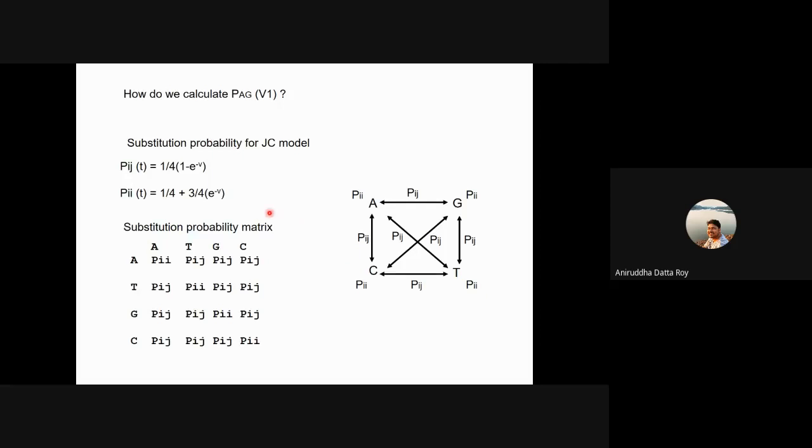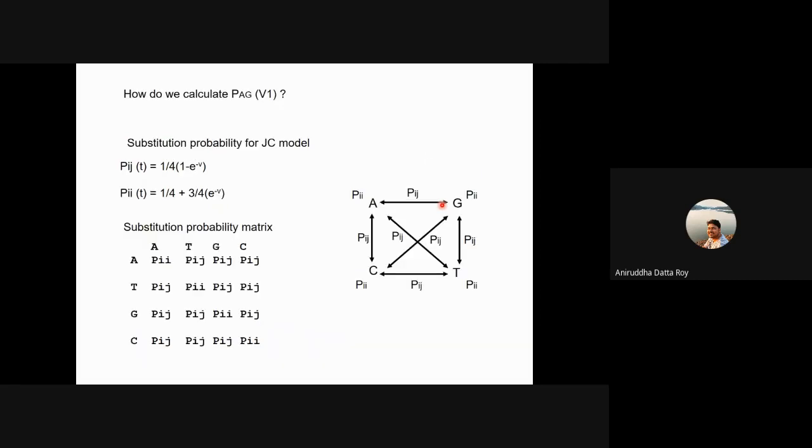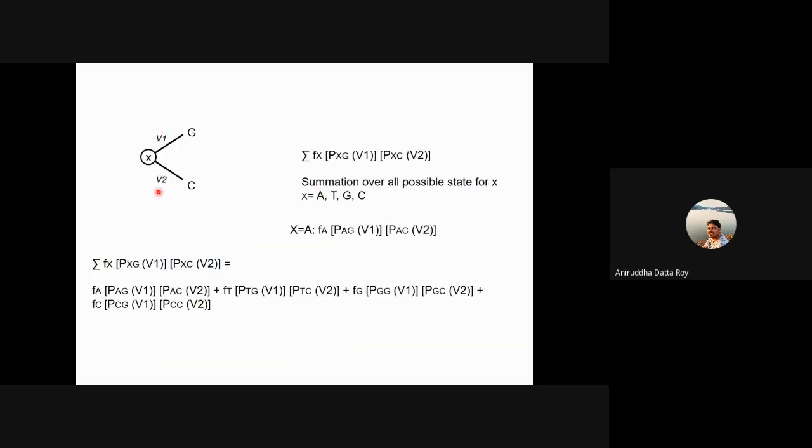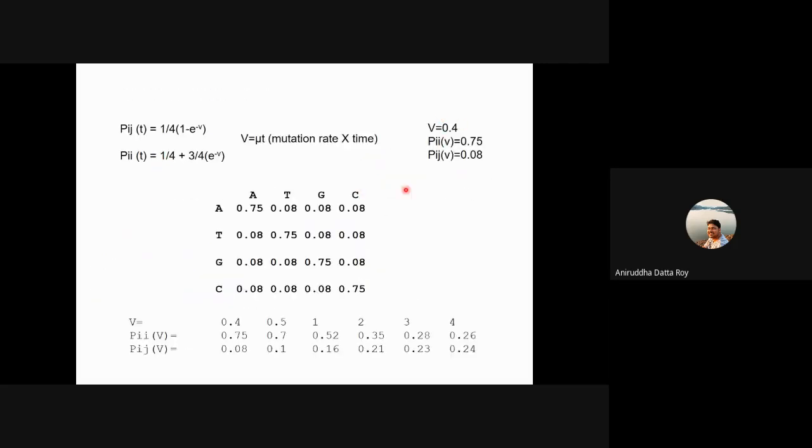And we can actually use this if we follow a Jukes-Cantor model. We can actually use this information. How do we do that? So let's assume, just for simplicity's sake, that all the branch lengths are 0.4. Okay, don't ask how we've got this number. We've just assumed that the branch lengths are 0.4, which means that this is 0.4, this is 0.4. Okay, so let's assume B is 0.4.